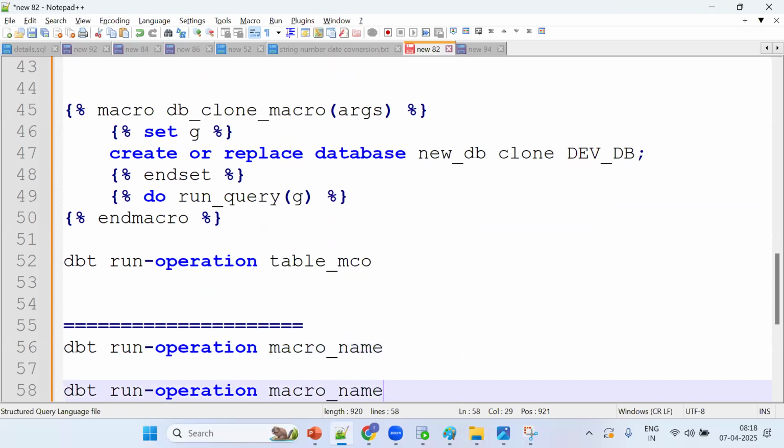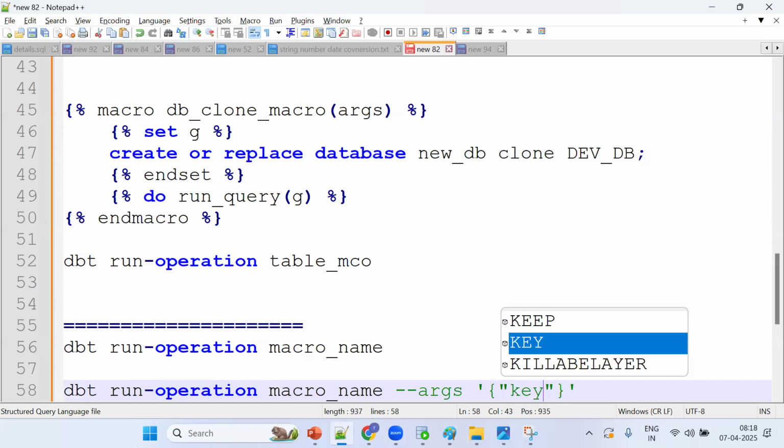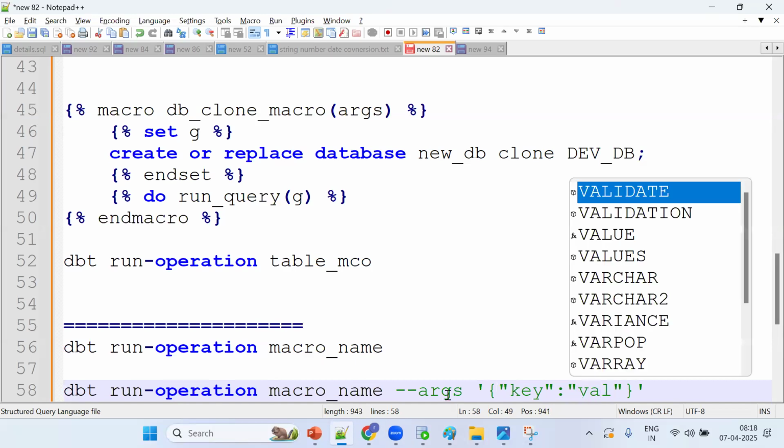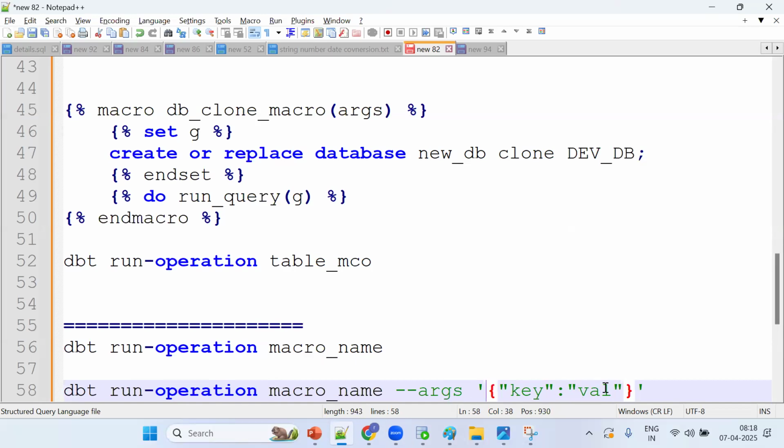Now I'm having arguments, so you should pass --args. We can put single quotes. See, this is the key and this is the value. What format is this key value? Dictionary. No, JSON format. JSON.